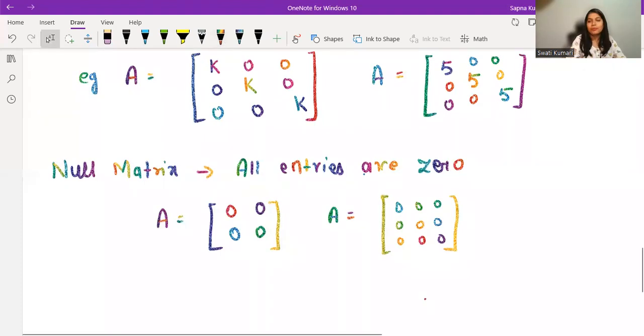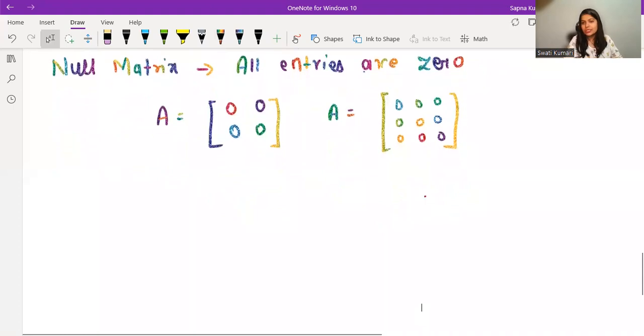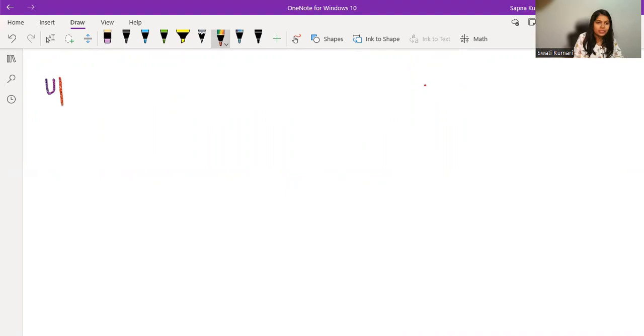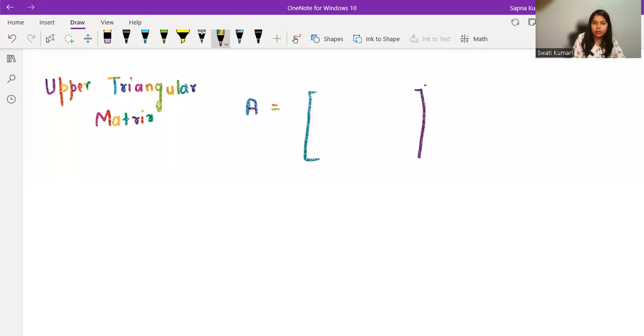Now let me talk about two most important matrices, which is upper triangular matrix and lower triangular matrix. So this is upper triangular matrix. Can you notice here one thing? That upper triangular, that means we should see an upper triangle somewhere, right? So upper triangular matrix, I'll just make you understand with an example, because with the example it is very, very simple to understand. So for example, I'm having a matrix of order 3 by 3.